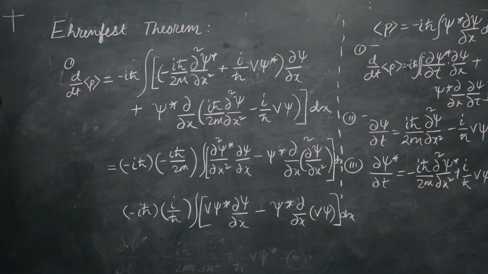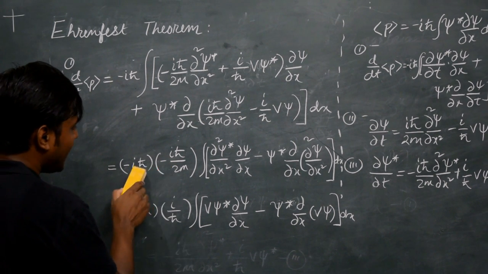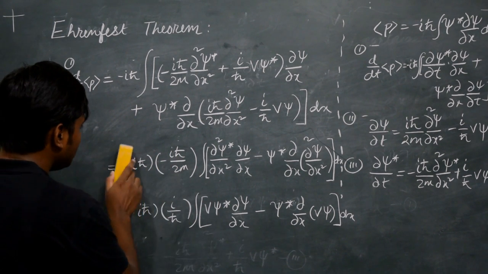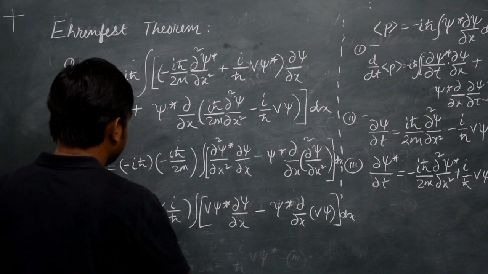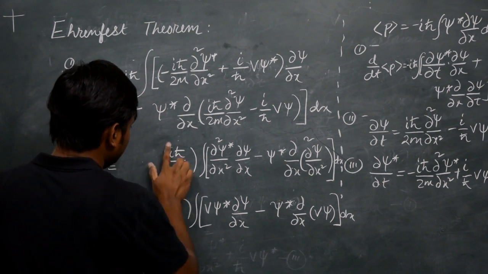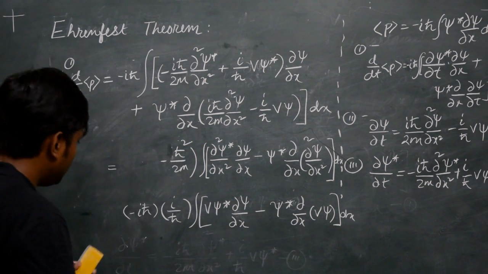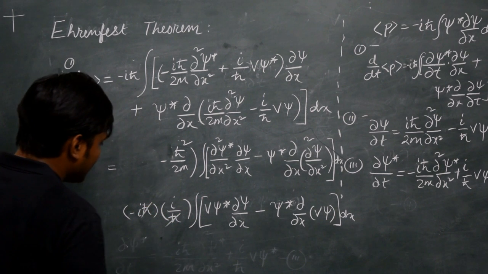Obviously this constant can be simplified as minus gets cancelled. i into i is i square, which is minus 1, h square. So basically this becomes minus h square by 2m. This h gets cancelled.